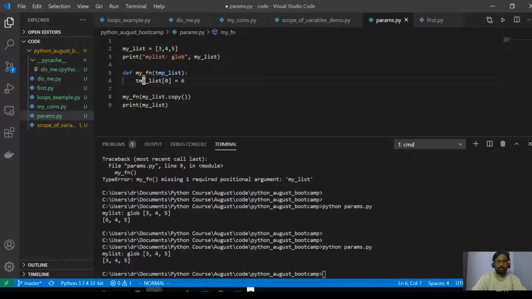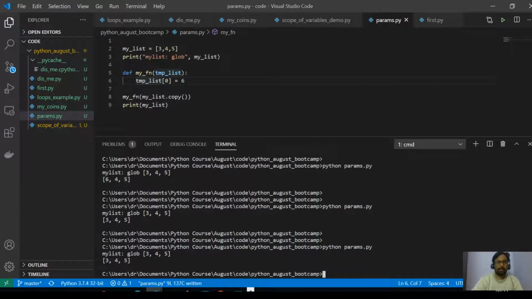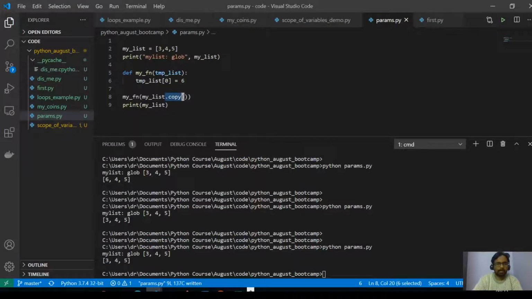Temp list. Okay, so this list is passed. It was passed without this copy. That means it was directly sent as an address. That means you are sending the memory location of that particular variable.